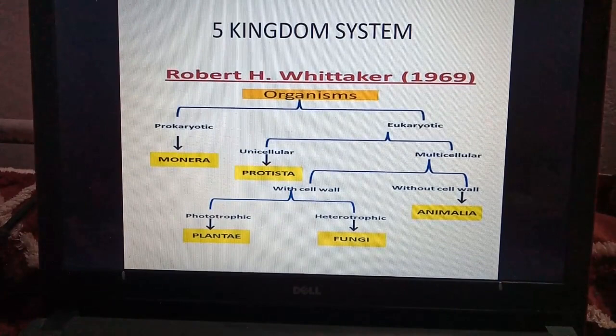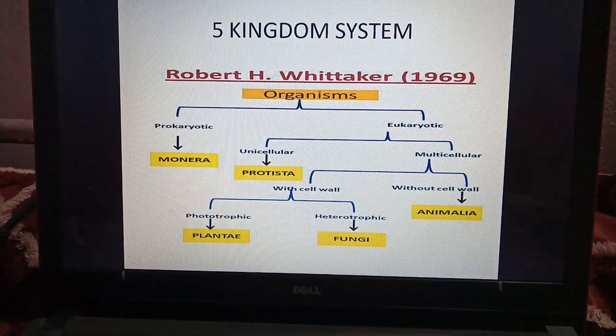Here we can see Robert H. Whittaker, how he gave the five kingdom system. He divided organisms into two, prokaryotic and eukaryotic. So prokaryotic come under Monera. Eukaryotic are of two types, unicellular and multicellular. Unicellular are Protista. Then the multicellular may have cell wall or not. When they have cell wall, they may be phototrophic or heterotrophic. Phototrophic are plants and heterotrophic are fungi, and those without a cell wall, they are Animalia. So there are five kingdoms according to Robert H. Whittaker.